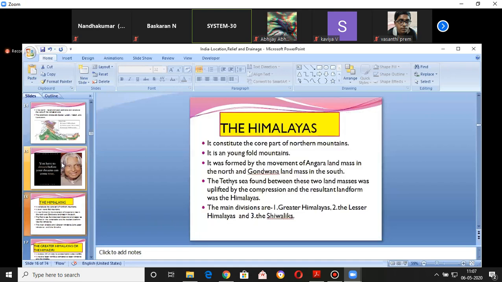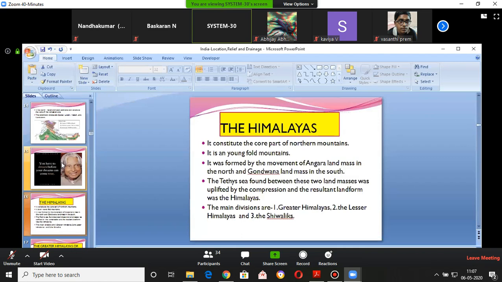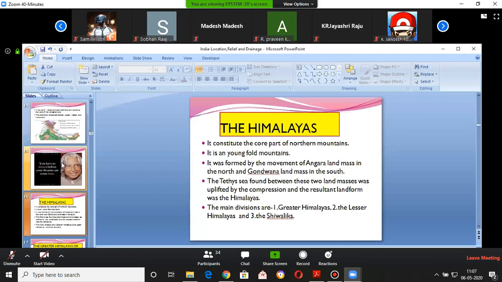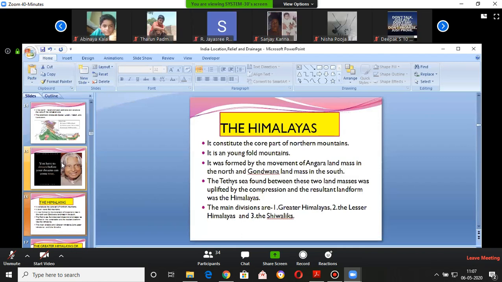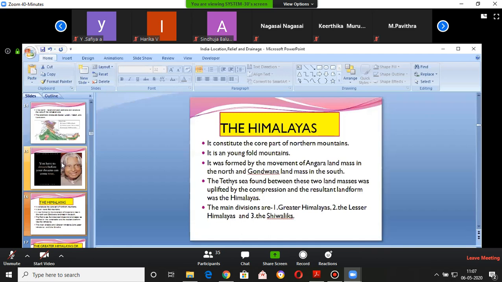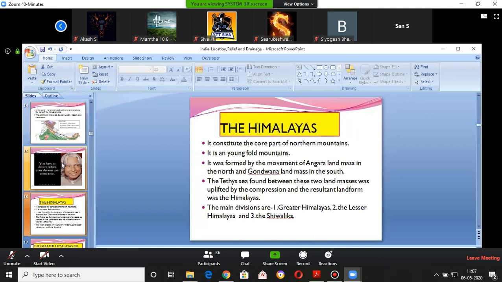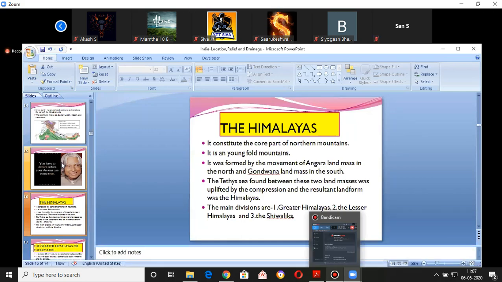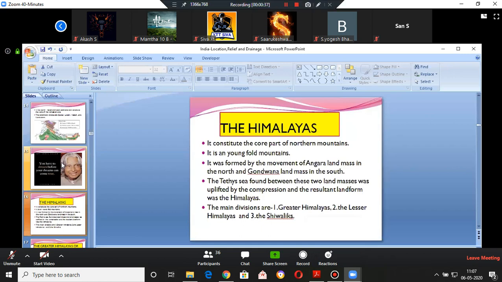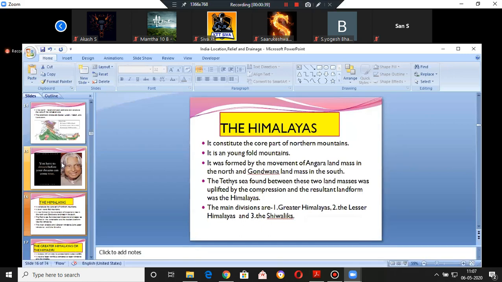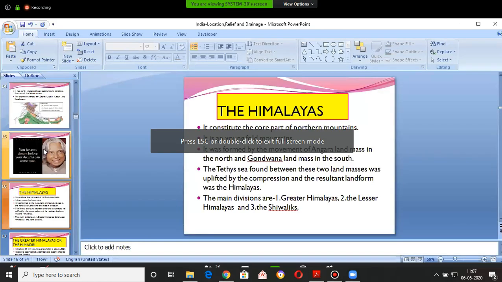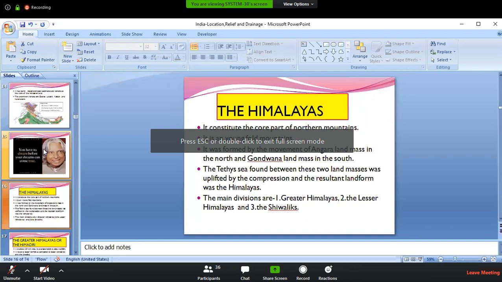So in this lesson, what we have discussed in the previous class, we have discussed what is Himalayas, where it is located, and so on. Okay, let us continue the balance class. The Himalayas. We know where is Himalayas, isn't it? Yes, it constitutes the core part of northern mountains. So in the northern side, the Himalaya is the central part, the main part of the northern mountain.